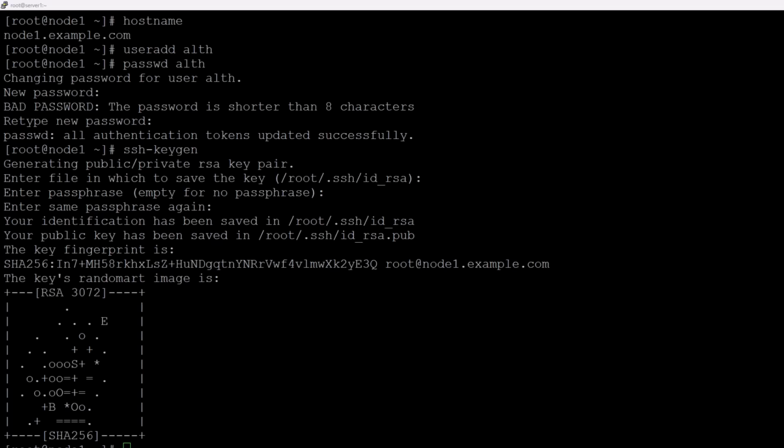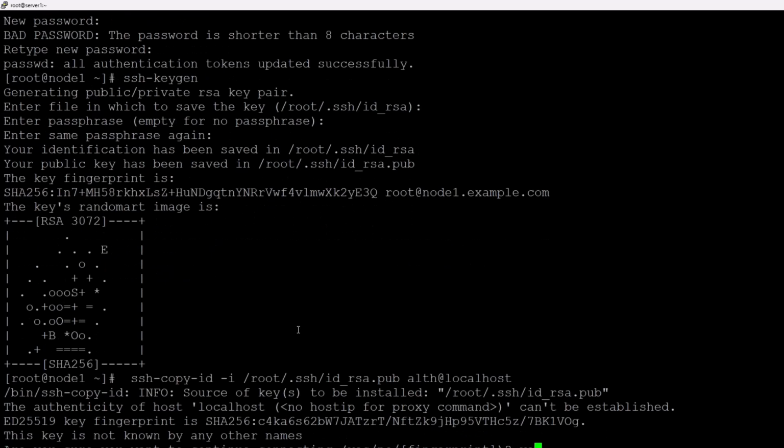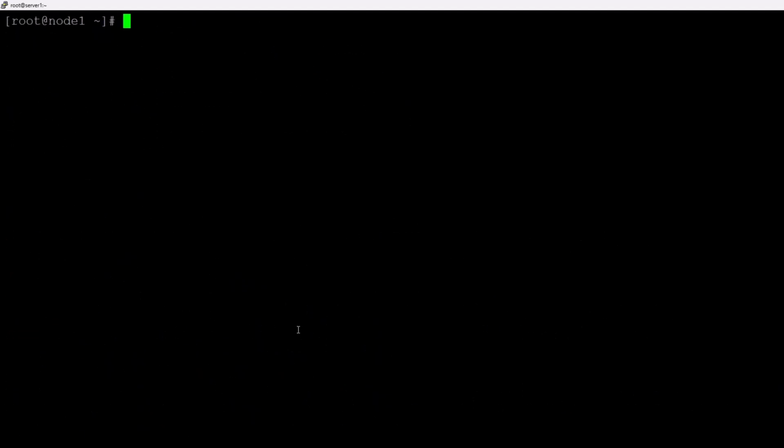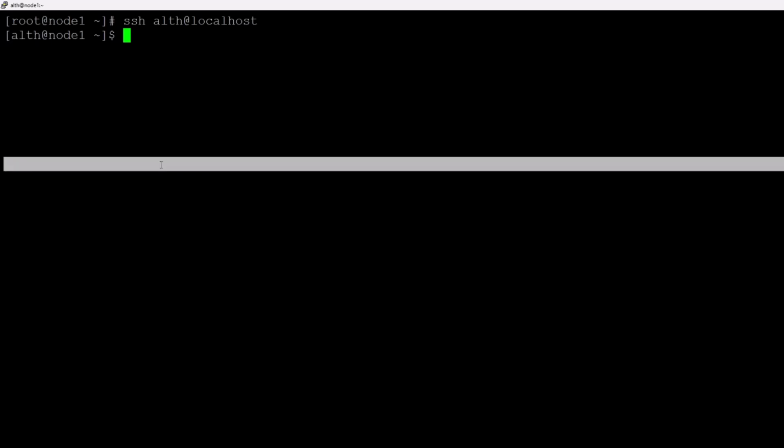And then you have to run this command. I will upload all these commands on the channel also. So let me do it. Right, and what is the user? Auth at localhost, right? Yes. Then password. Okay, that's it. I think so. Yeah, when you do this auth at localhost, it must be login without password. So you can see the user is login without the password, right?